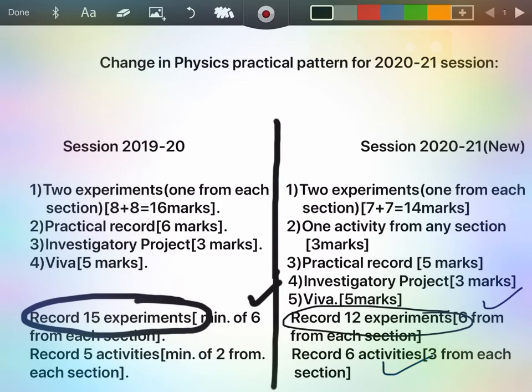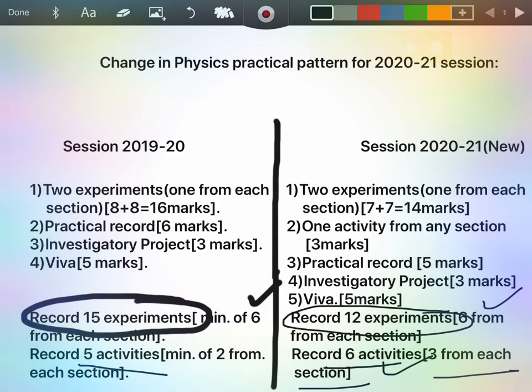Earlier, we used to record 5 activities, a minimum of 2 from each section, but this time we need to record 6 activities, exactly 3 from each section, A and B. So this is the change in terms of recording of experiments and activities. So the number of experiments has decreased from 15 to 12, but at the same time one activity has been added. Earlier there were 5, now we have to record 6 activities.